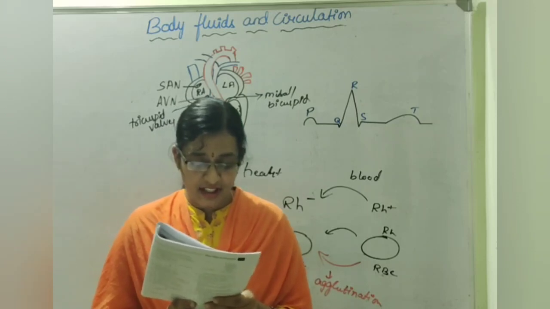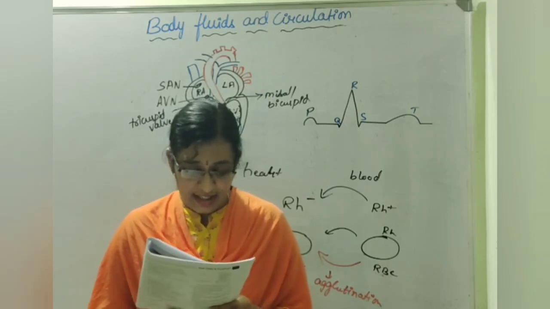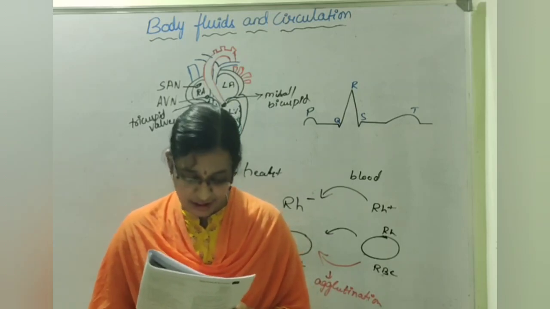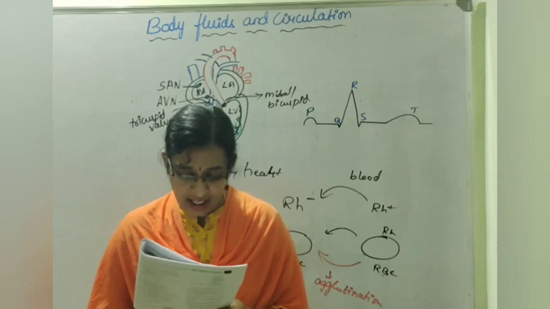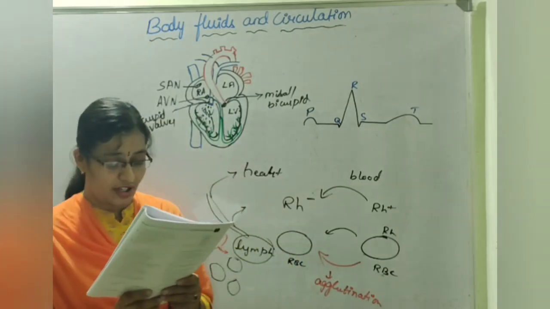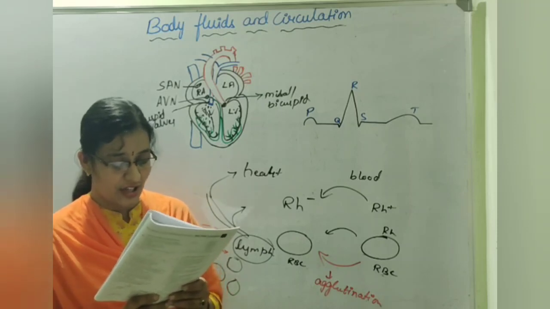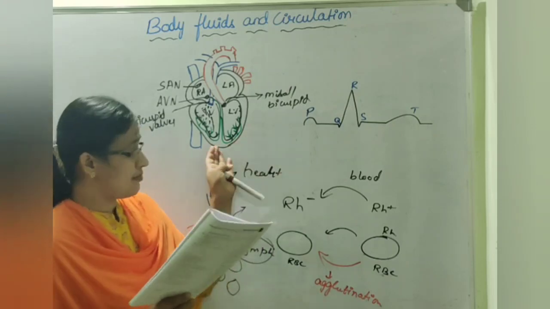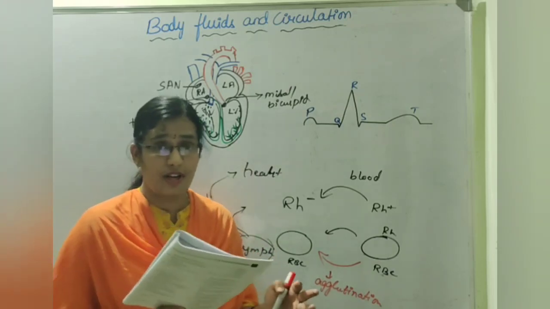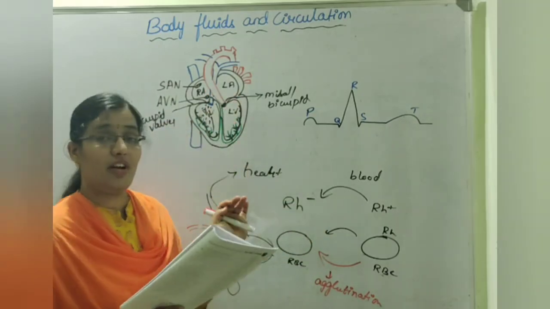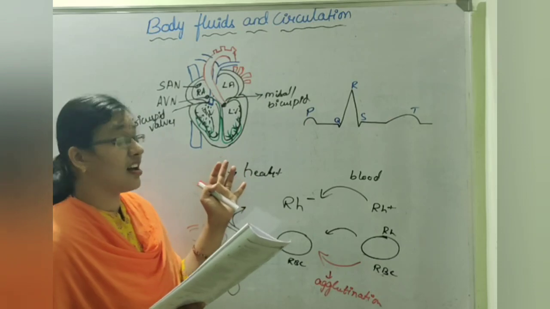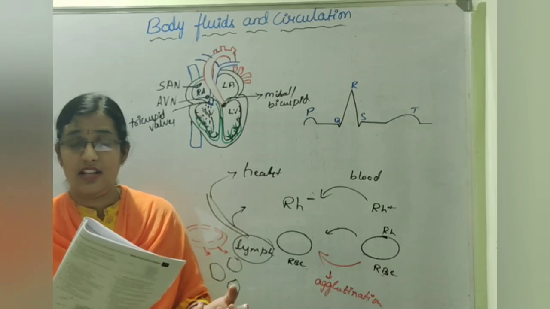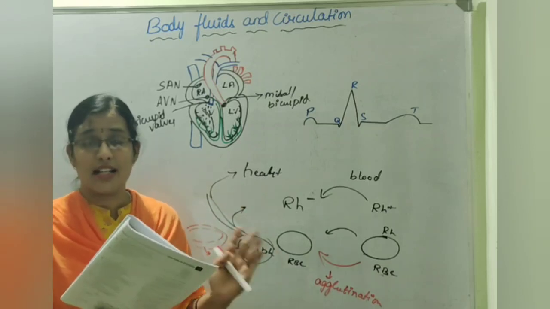Third statement, heart is protected by a double-walled membranous bag, pericardium, enclosing the pericardial fluid, of course. And fourth one, human heart has 4 chambers. 2 relatively larger upper chambers called atria, and 2 smaller lower chambers called ventricles. See, when you observe, upper chambers are called auricles and the lower ones are called ventricles. But ventricles are larger in size when compared to the auricles, because the auricles just receive the blood from lungs as well as other body parts.